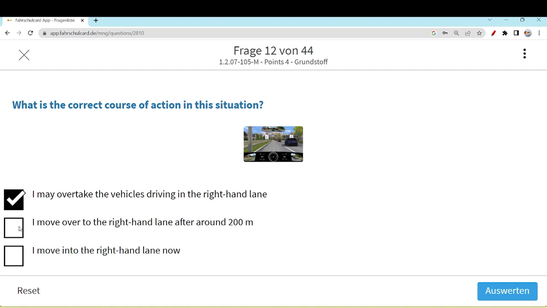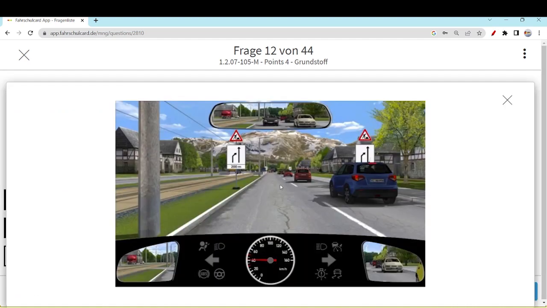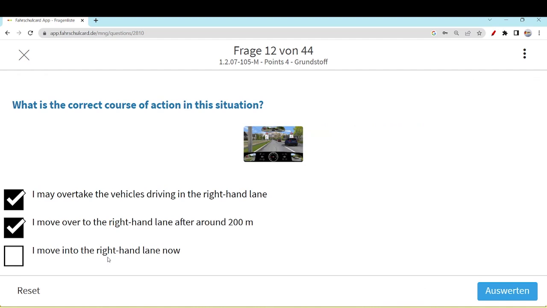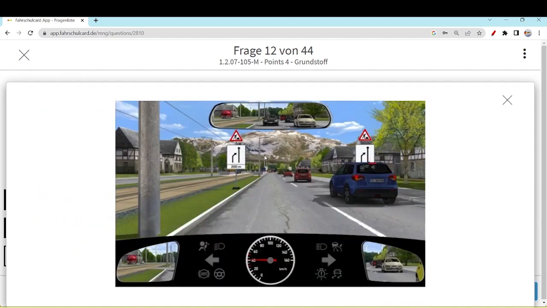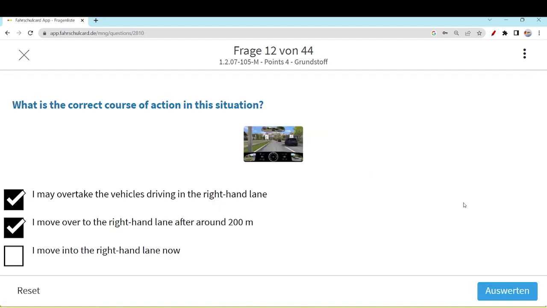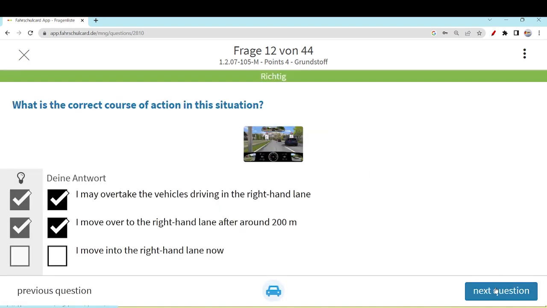Yes, actually you have enough time. You have 200 meters ahead of you. The road is not going to end immediately. You have 200 meters, so maybe you can keep going till the end and then merge, or if you find some space in between, as per the zipper method, you can do it. I move into the right hand lane now. No, this road is not going to end immediately in 10 meters. You have time. If you do it immediately, maybe this white car will not allow you, or you don't have enough space. So normally you should carry on the journey maybe 100 meters more, and then if you find some space, merge into the roadway. Only the first two options are correct.